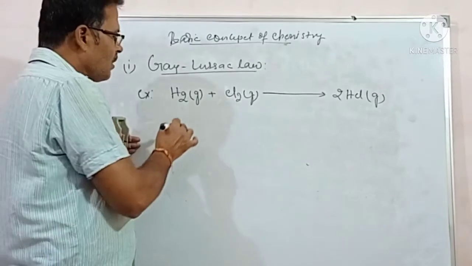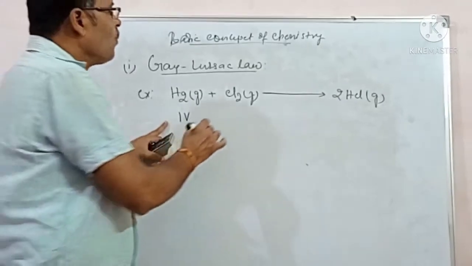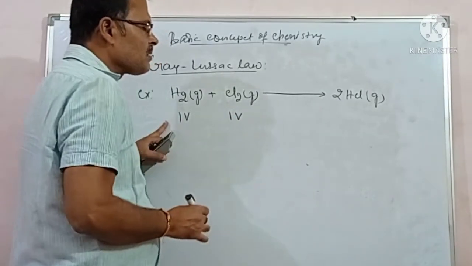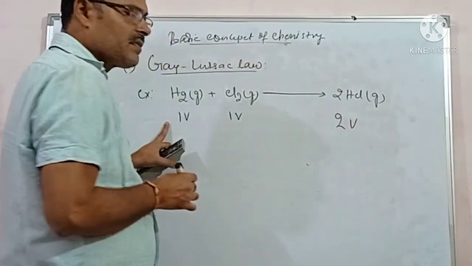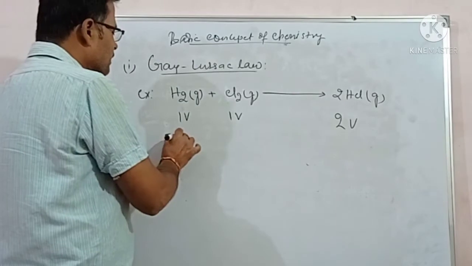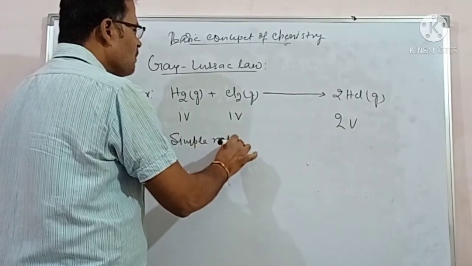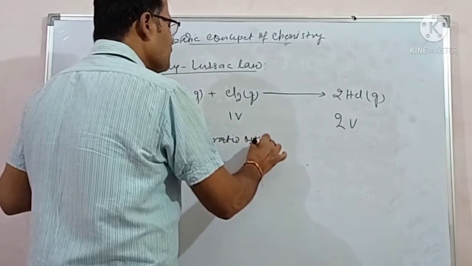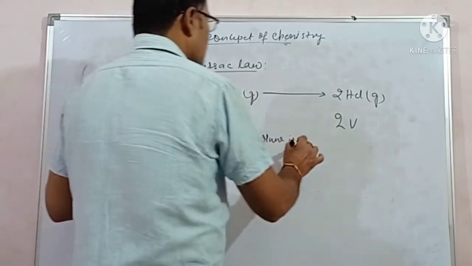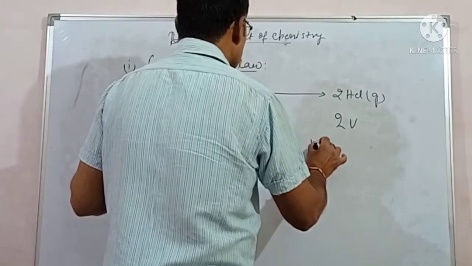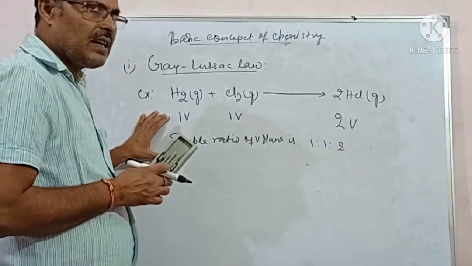Here we can write it also 1 volume of hydrogen gas, 1 volume of chlorine gas gives 2 volume of HCl gas. So simple ratio of volume is 1:1:2. It follows Gay-Lussac law.